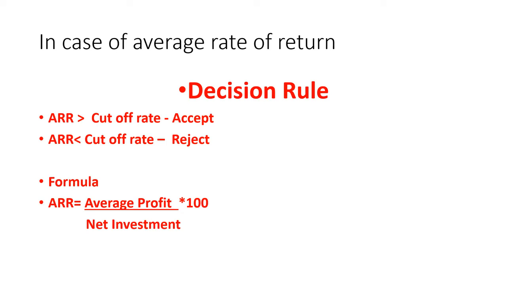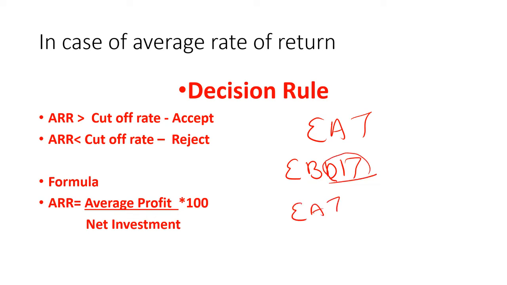The formula for ARR is average profit into 100 divided by net investment. So always remember that the profit considered is earning after tax. Suppose this is the EBDIT, the D, I, T sections will be totally reduced, and after that you will get EAT, earning after taxes. This will be the base of the profit for calculating the average profit.